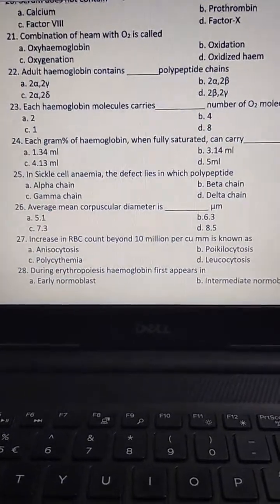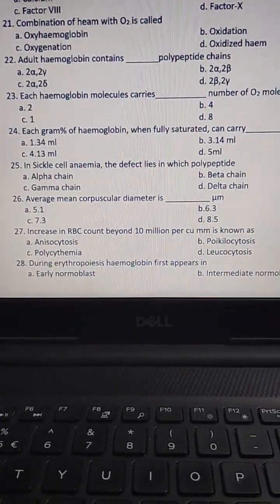The next question, average mean corpuscular diameter is dash.